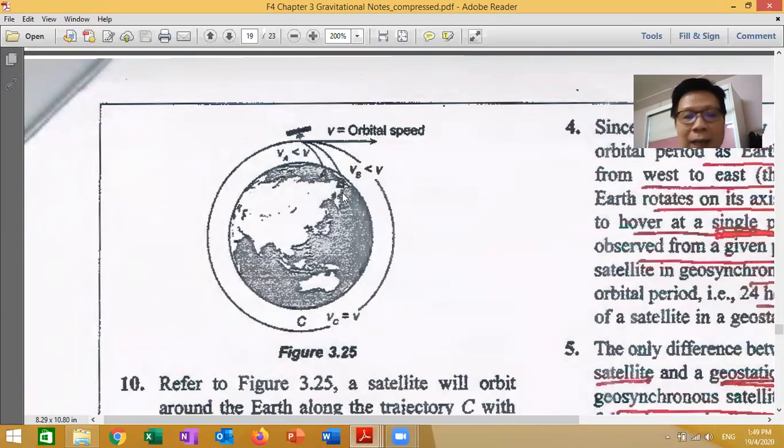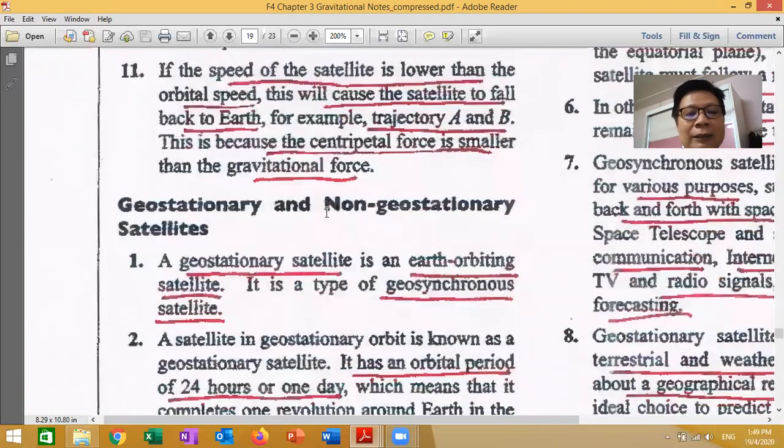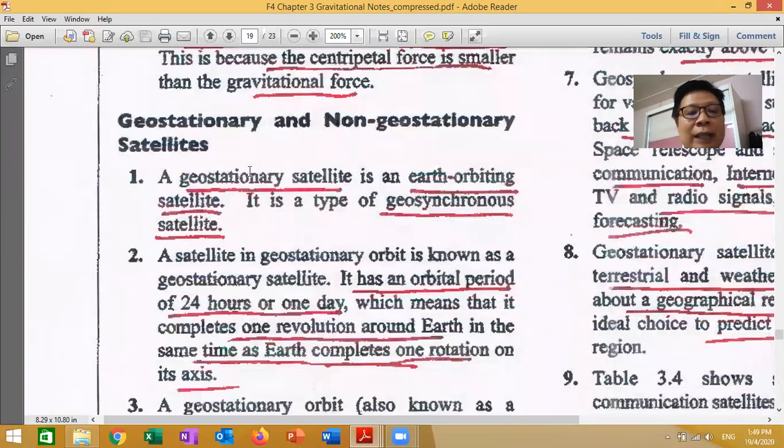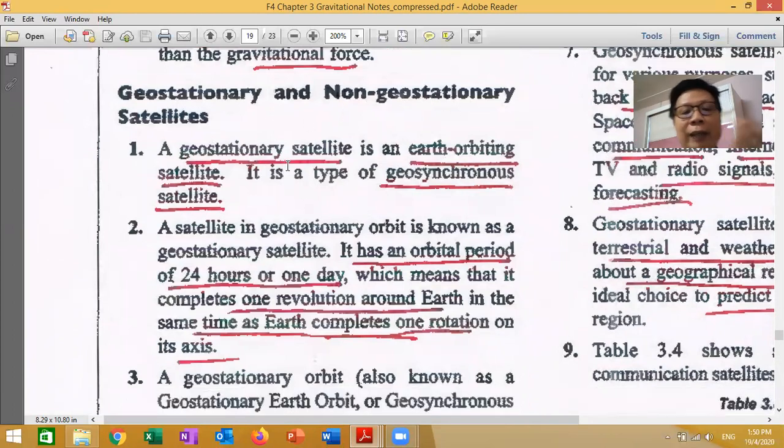Understand? Okay, next section is geostationary and non-geostationary satellite. Now you have two types of satellite. One is geostationary, the other one is non-geostationary. You just read here, I think you understand. The geostationary satellite is an Earth orbiting satellite.